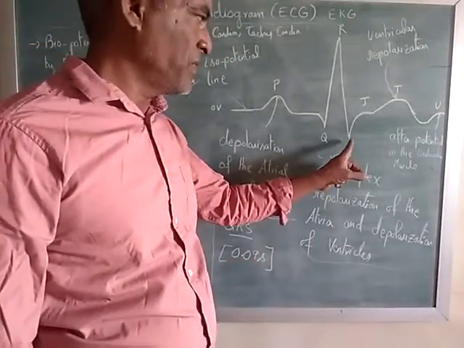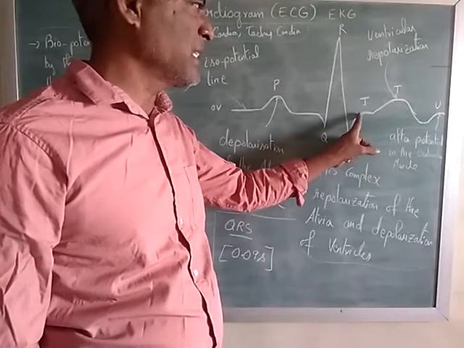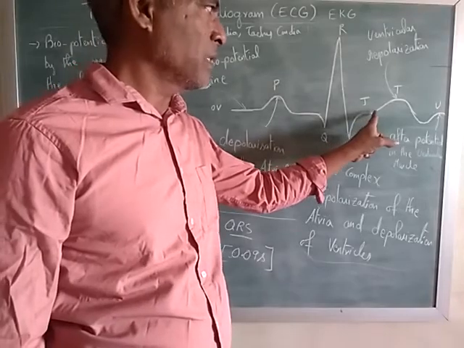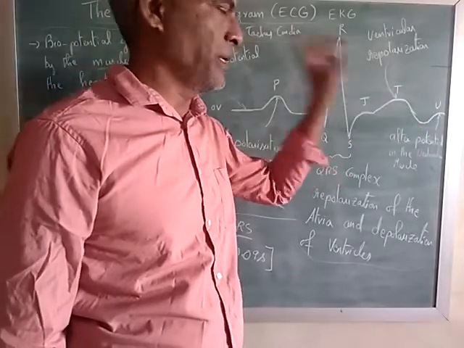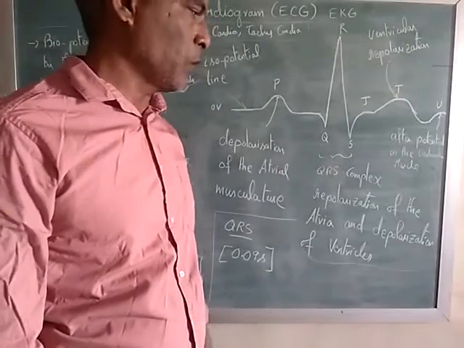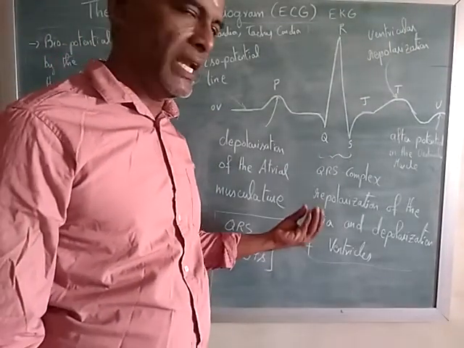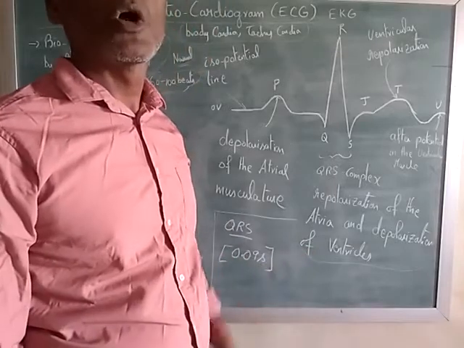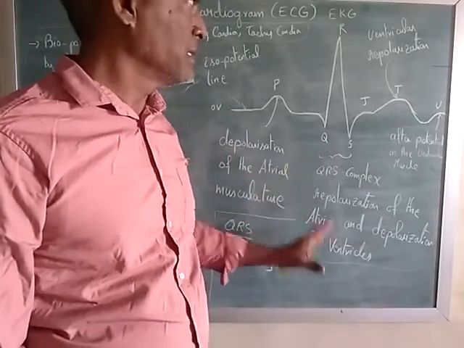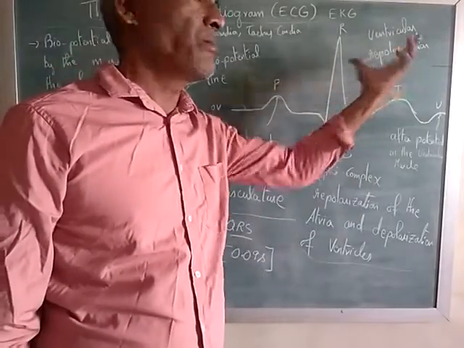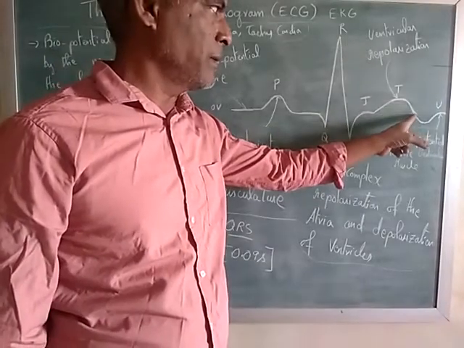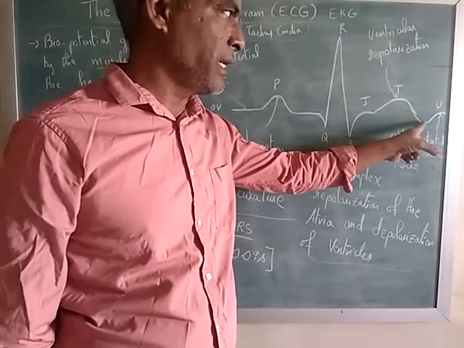Then after reaching S, it slowly rises above this isopotential line. This is J, and once again it slowly rises to T. So what is T? Ventricular repolarization. I already told you atria and ventricles are components of the heart. In this ventricular repolarization, it gets repolarized. Then there is a small dip crossing the isopotential line.